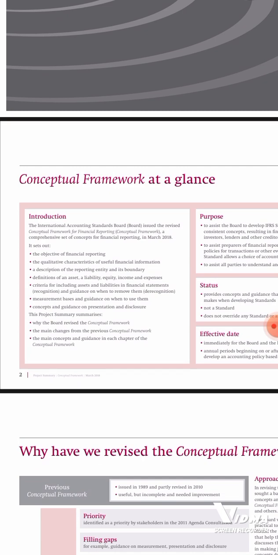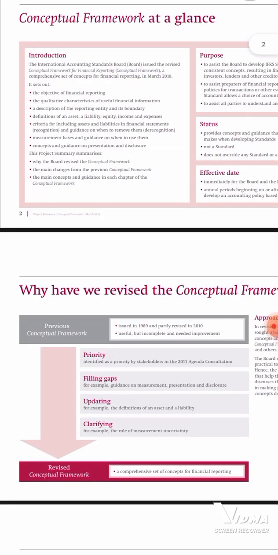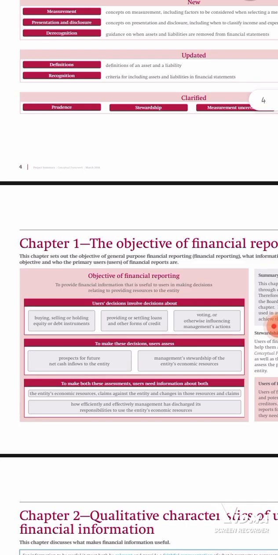So that's the brief introduction of our conceptual framework, and it is majorly done by the International Accounting Standards Board, who normally review it after a given period of time. In this conceptual framework, we're going to look at how many chapters it has. It has 7 chapters, whereby it gives an overview of how you're supposed to report in your financial statements. Chapter 1 is the objective of general purpose financial reporting. Why do we do this financial reporting? That's what we're going to look at.